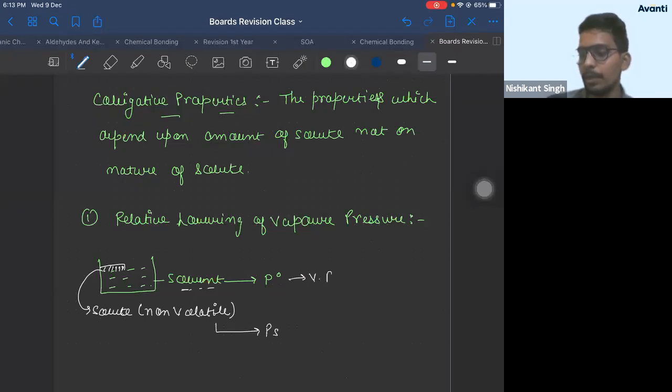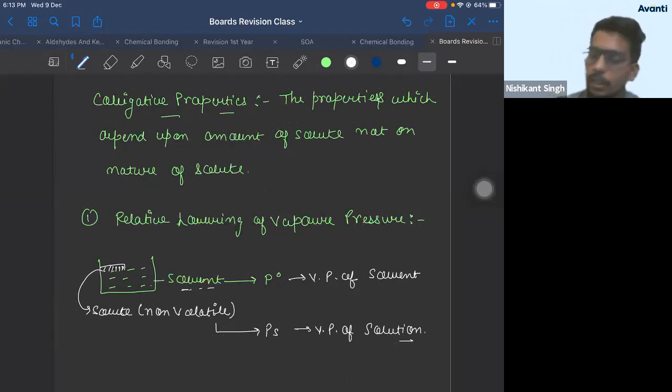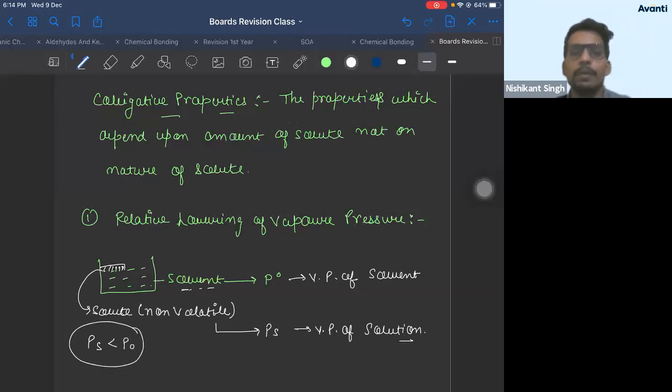So this is your vapor pressure of solvent, and this is your vapor pressure of solution. Is that clear, everyone? So first you should know PS will be less than P naught. Vapor pressure of solution will be less than vapor pressure of solvent. Very, very important. Anyone having any doubt till now, please quickly respond. I don't see any doubts.